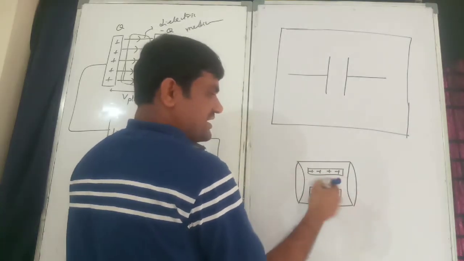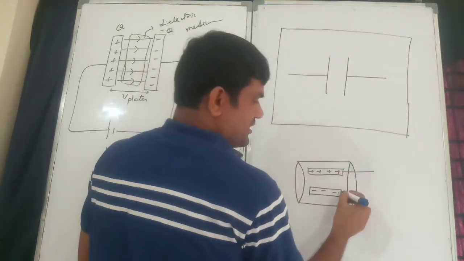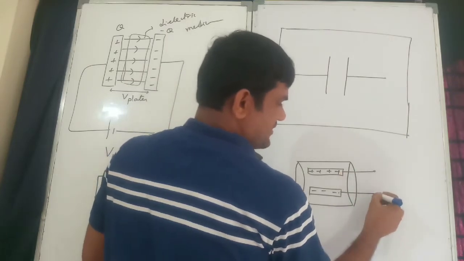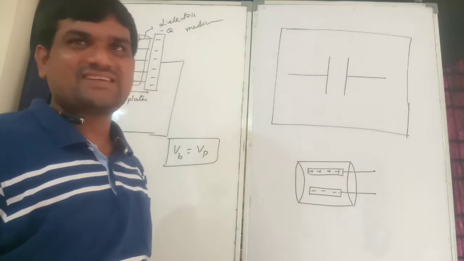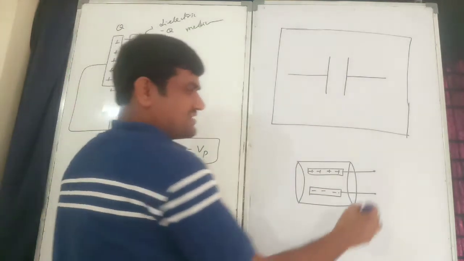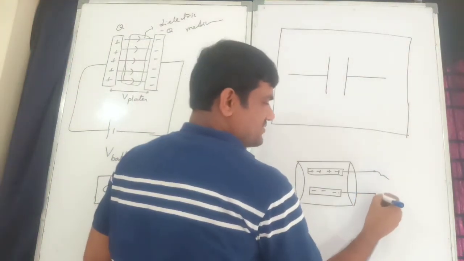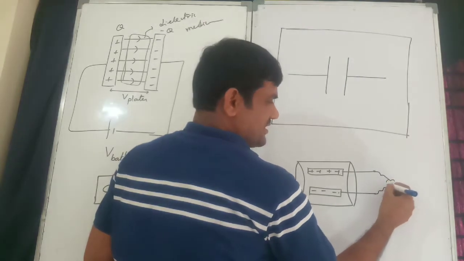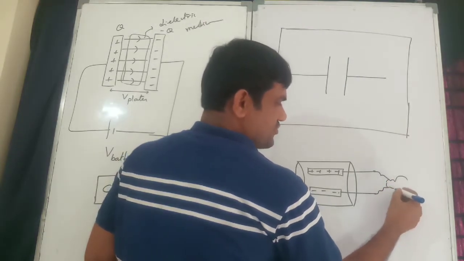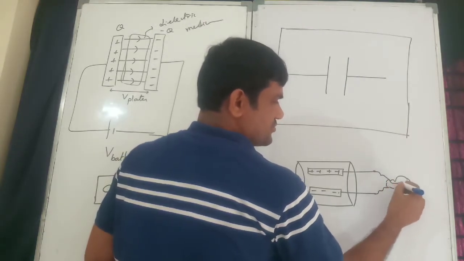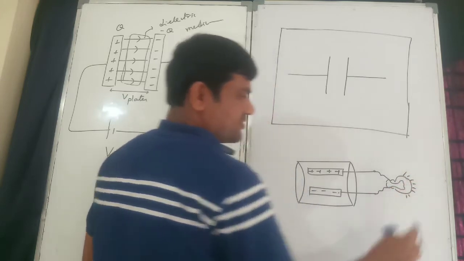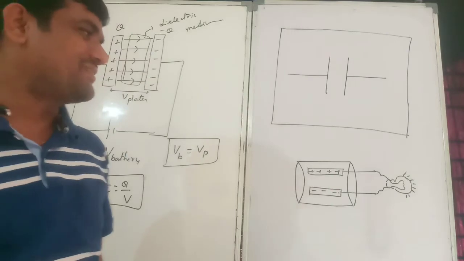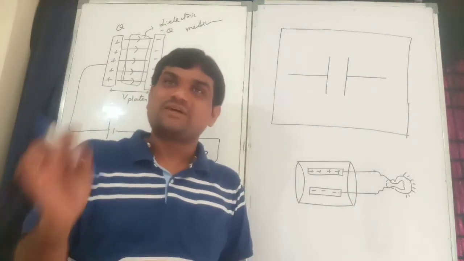One wire will come like that. This is the wire, and here I can arrange a bulb. So can the bulb glow or not? Nicely it can glow.